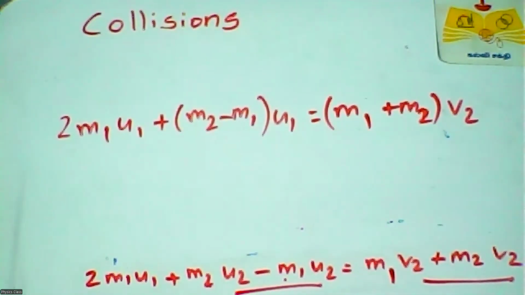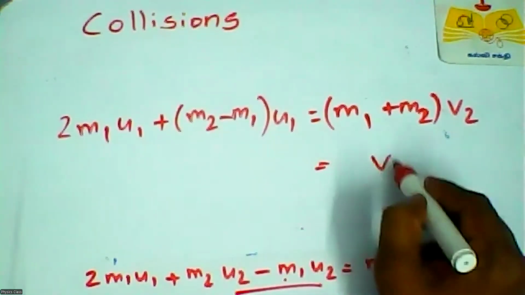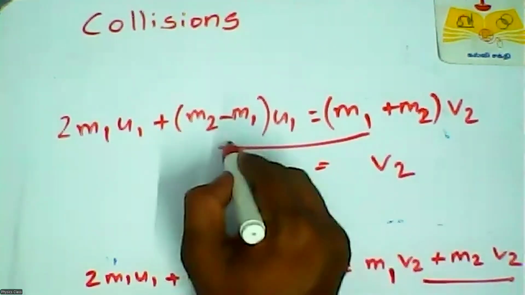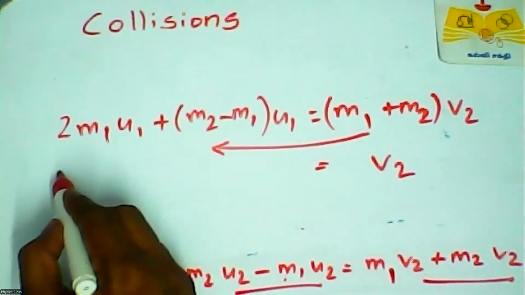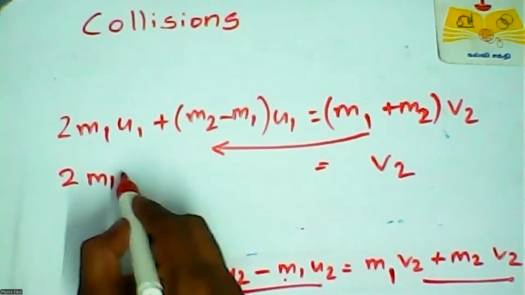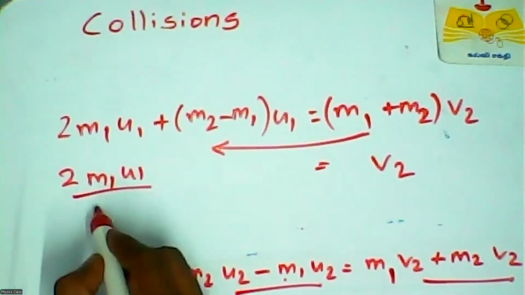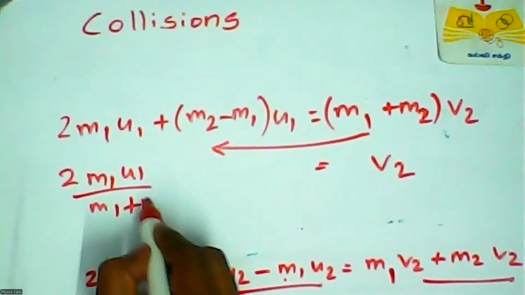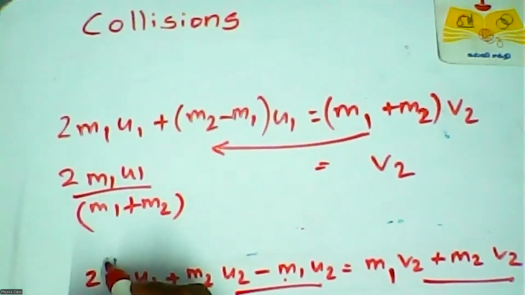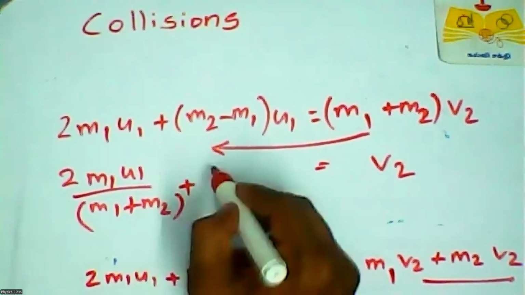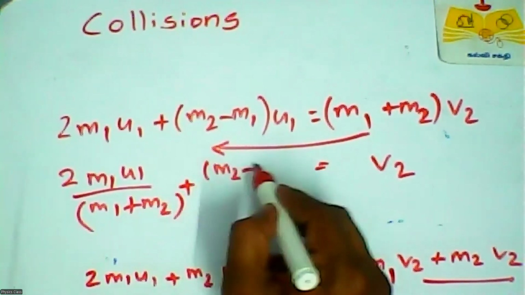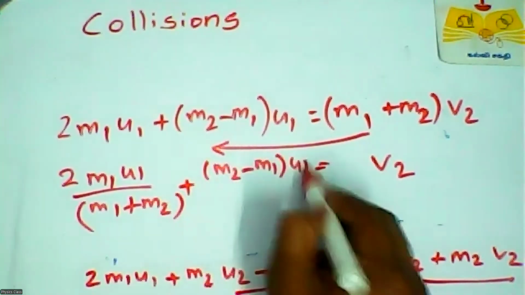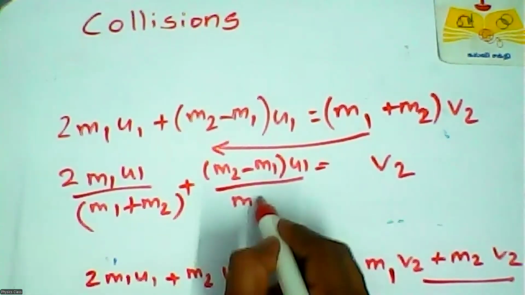So to know V2, this quantity goes here by division. So V2 equals 2 M1 U1 by M1 plus M2, plus M2 minus M1 into U1 divided by M1 plus M2.